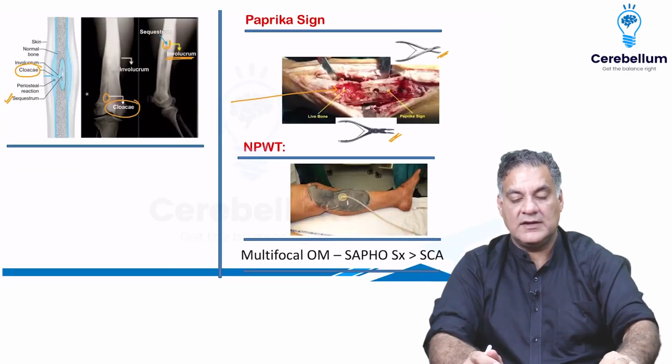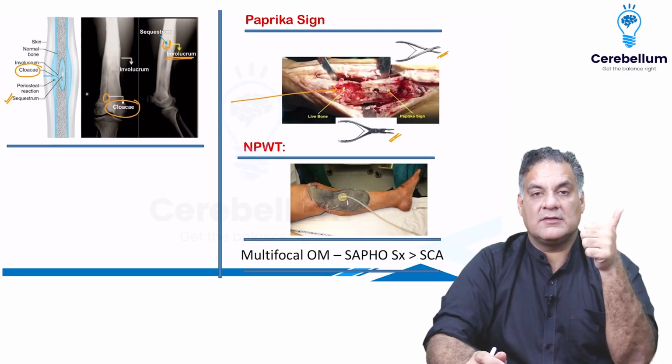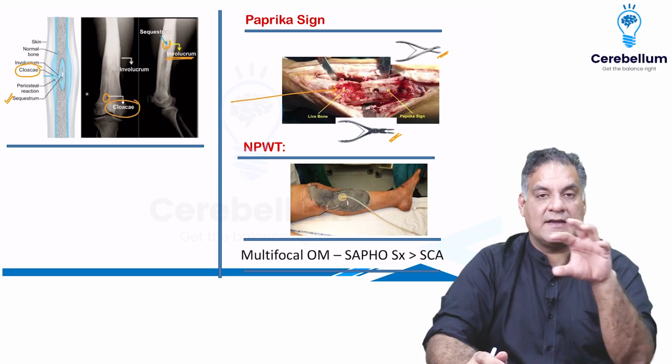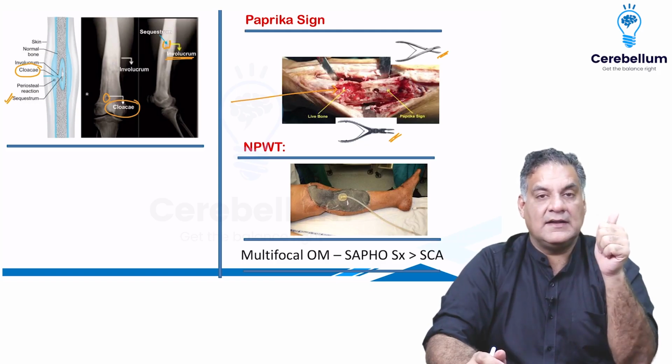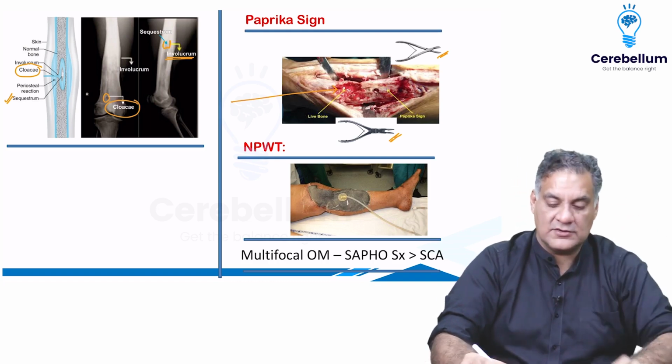Also remember, when you treat chronic osteomyelitis, your principle of treatment is remove the sequestrum, control the infection, fill the gap, because if you leave a cavity in a bone, it will break. And finally, provide a good soft tissue coverage. How do you provide good soft tissue coverage?